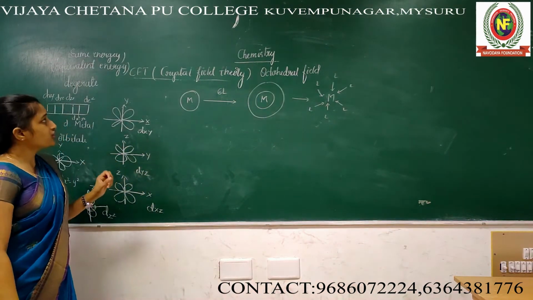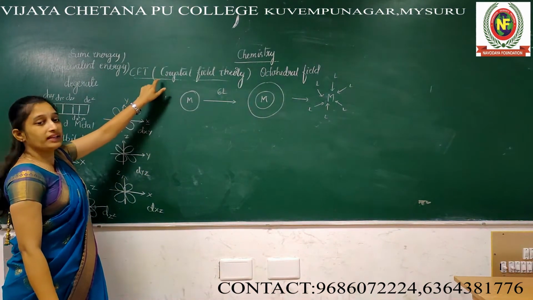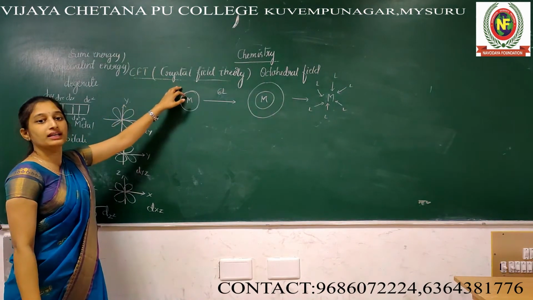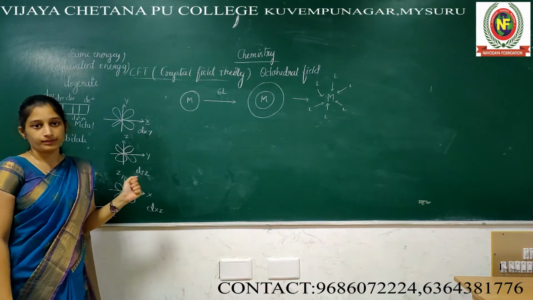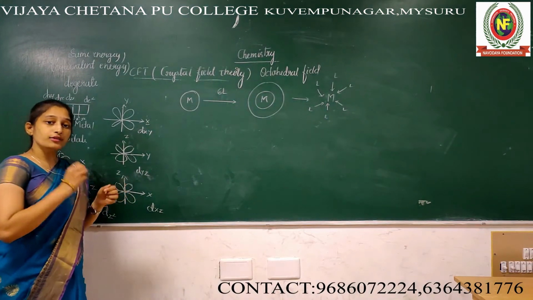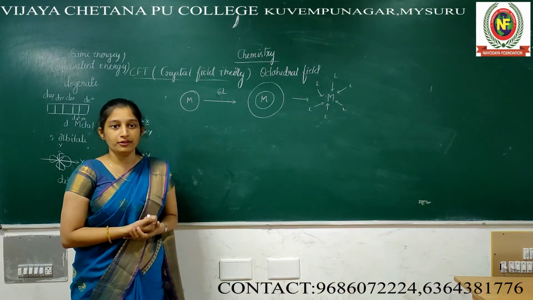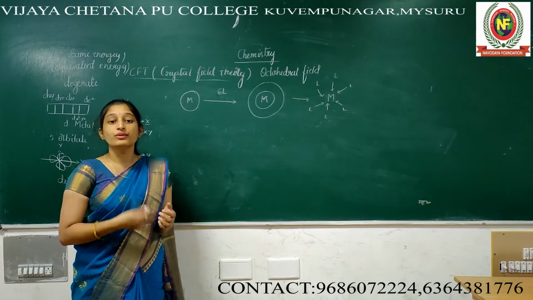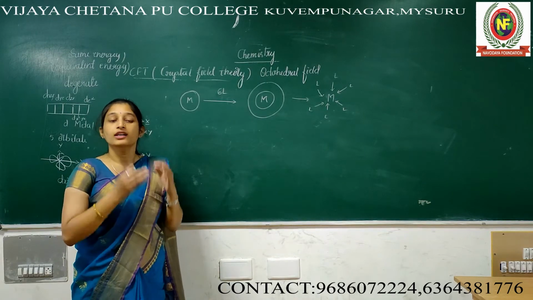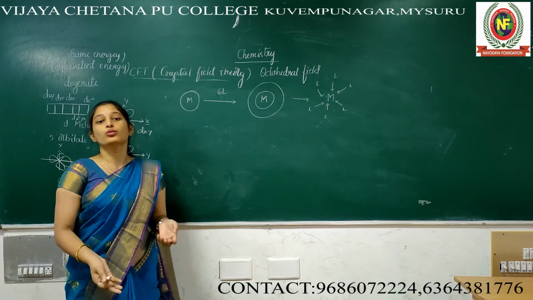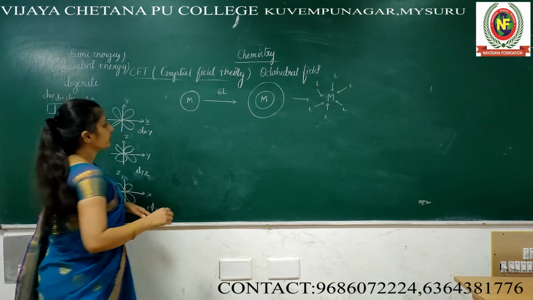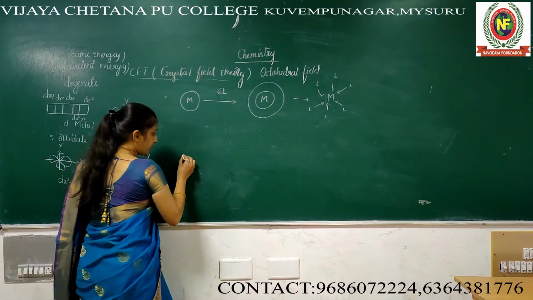Now, in this session, I am going to explain regarding the crystal field splitting in octahedral entity. Octahedral entity means around the metal, if 6 ligands are arranged in octahedral fashion, how the d orbitals will behave, how they will split, whether the degeneracy will remain or what. That is a major question. Now, just try to understand.